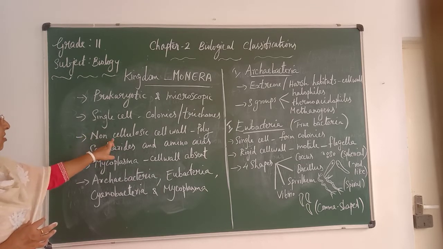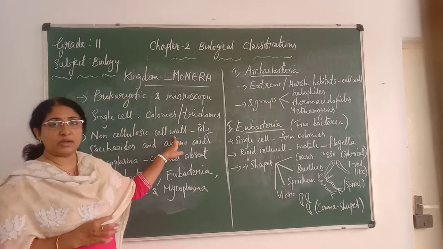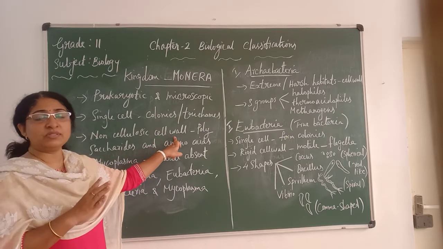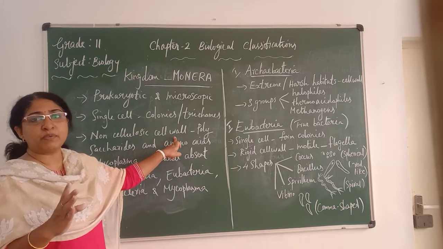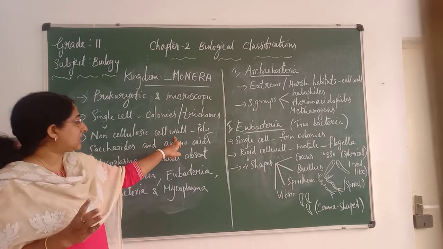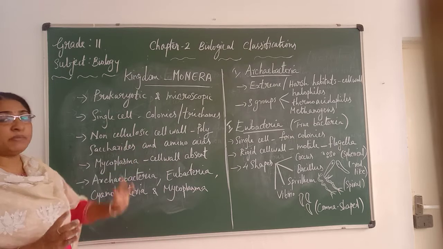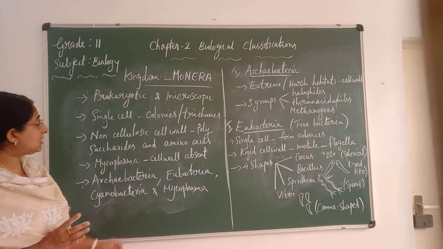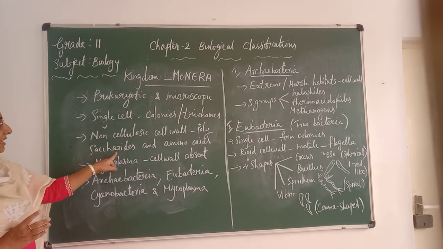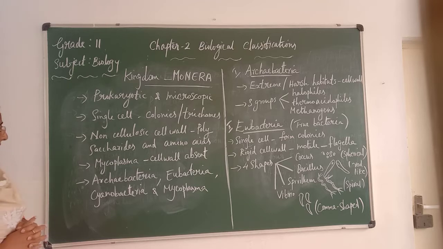So that is called a non-cellulosic cell wall. It is made up of polysaccharides and amino acids.